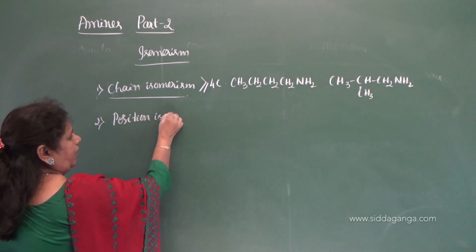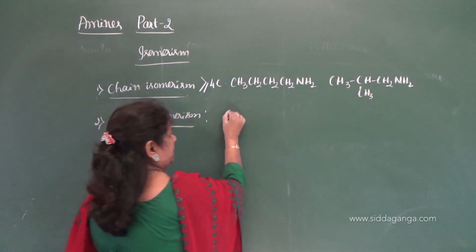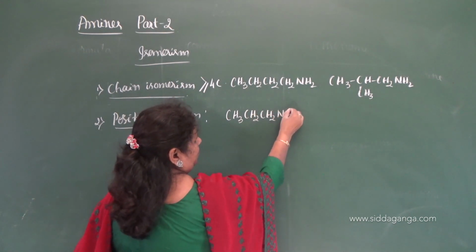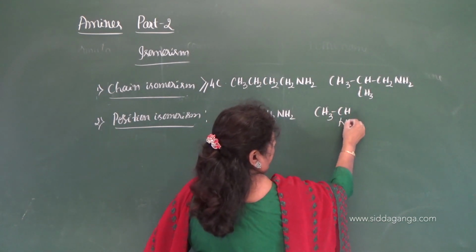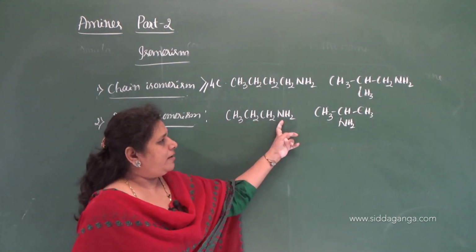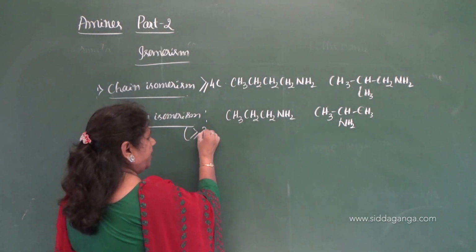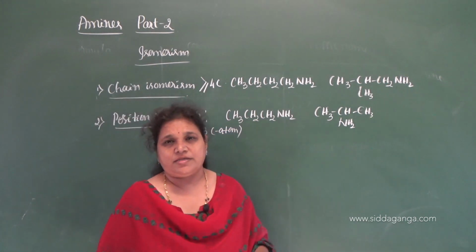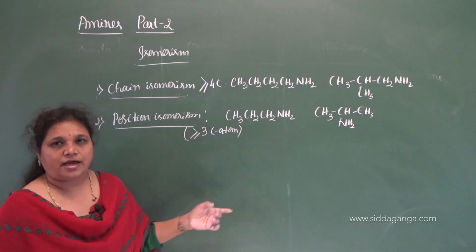Second one, it also exhibits position isomerism. Position isomerism, CH3, CH2, CH2, NH2, CH3, CHNH2, CH3. Here propane 1 amine, propane 2 amine. Therefore, with 3 carbon atoms or more than 3 carbon atoms, it exhibits position isomerism. So it also exhibits position isomerism with 3 or more than 3 carbon atoms.